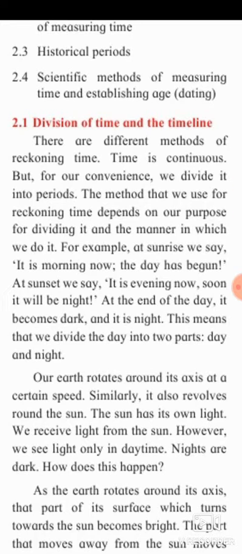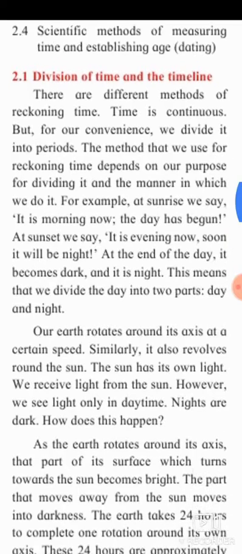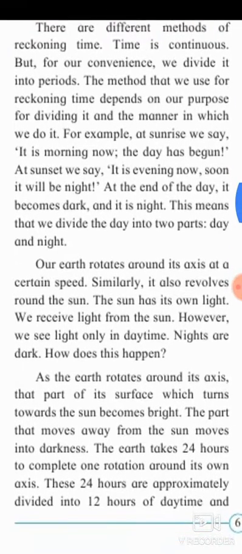There are different methods of reckoning the time. Time is continuous, but for our convenience, we divide it into periods. The method that we use for reckoning the time depends on our purpose for dividing it and the manner in which we do it. For example, at sunrise we say it is morning now, the day has begun. At sunset we say it is the evening now, soon it will be night. At the end of the day it becomes dark and it is night. This means that we divide the day into two parts, day and night.